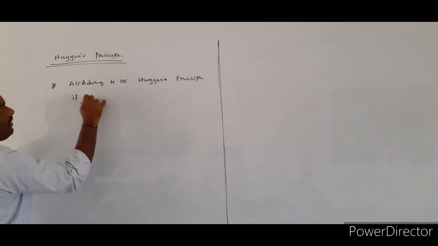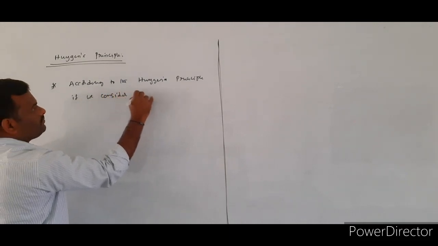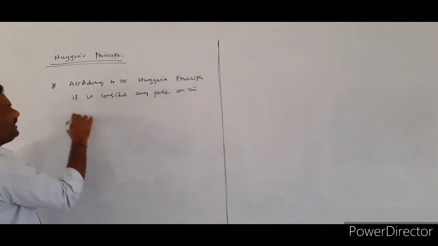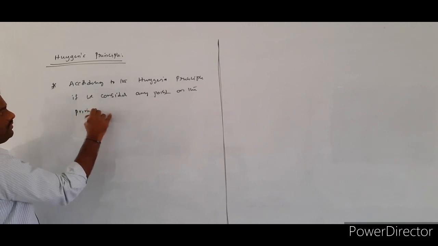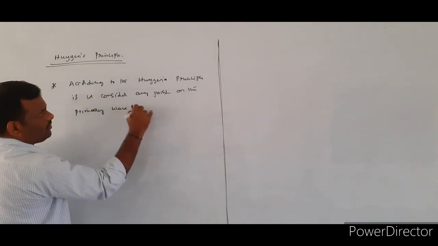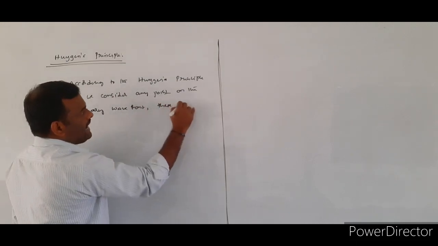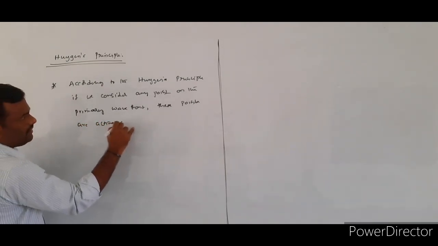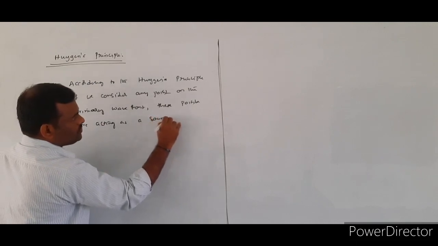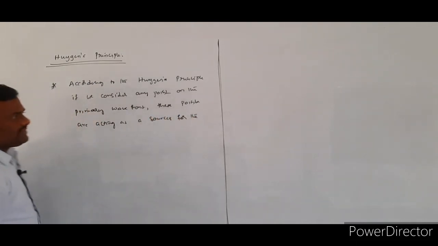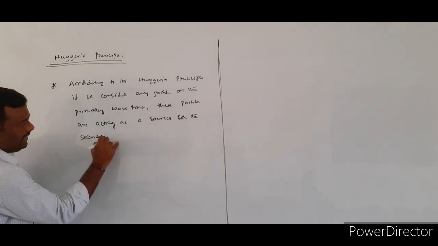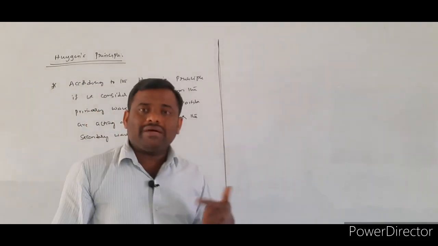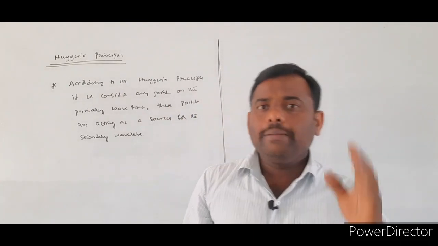How can you get the primary wavefront? The primary wavefront is obtained from the primary source.